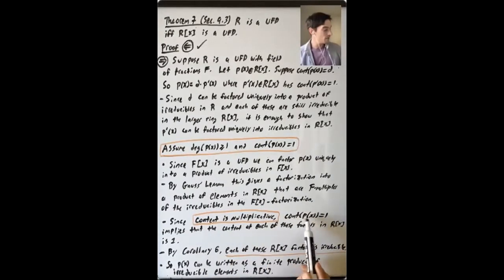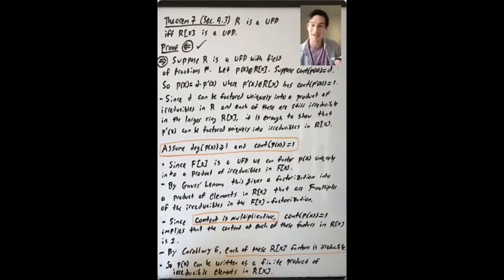The content of P(x) is 1. So if we have P(x) equals a product of a bunch of polynomials in R[X], the content of each one of those polynomials is also 1. Remember, content is only well defined up to a unit, so it's a unit, whatever. The content is 1.